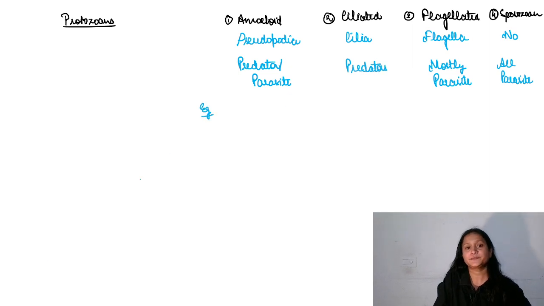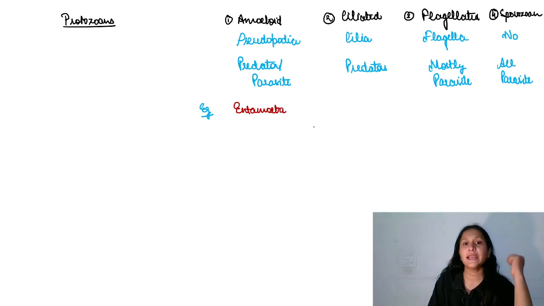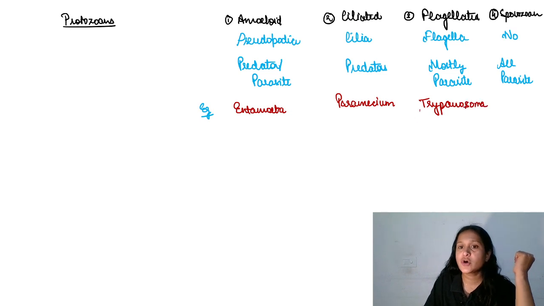Examples: Entamoeba, which causes disease, Entamoeba histolytica. In ciliated, an example is Paramecium. In flagellated, Trypanosoma, which causes sleeping sickness.